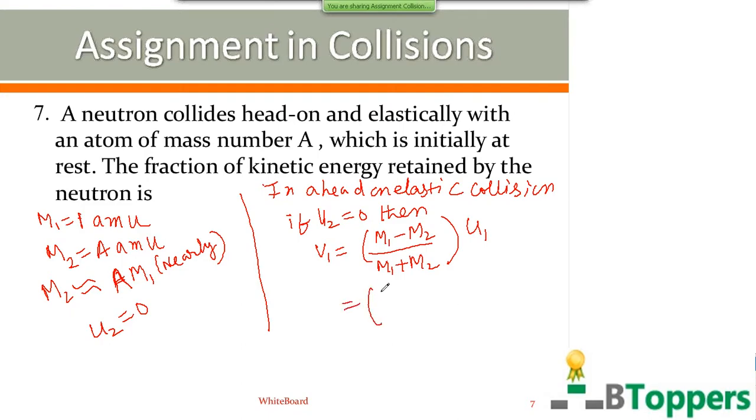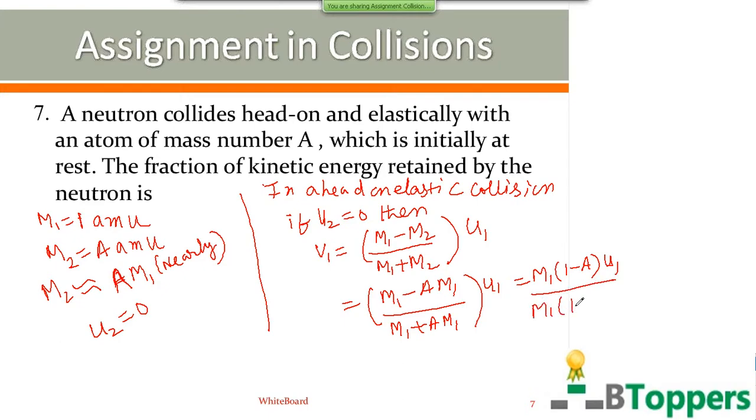Here m2 is A times m1. So you can take m1 common in both numerator and denominator.